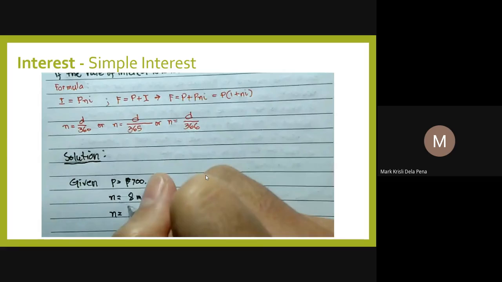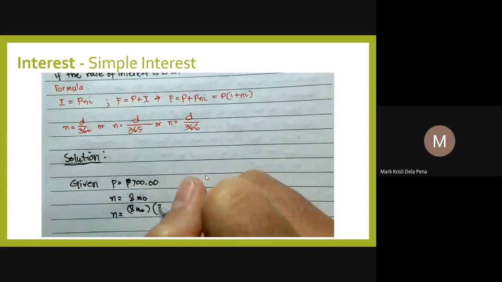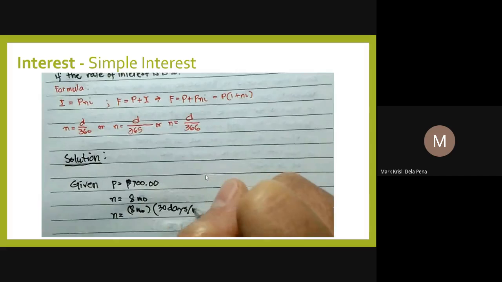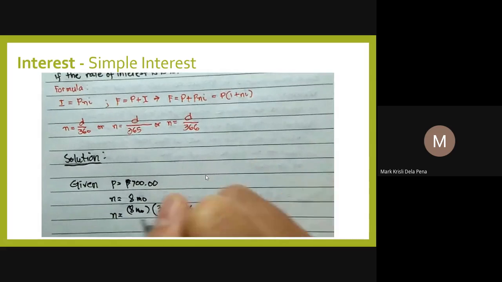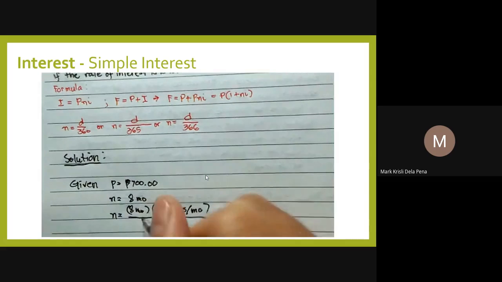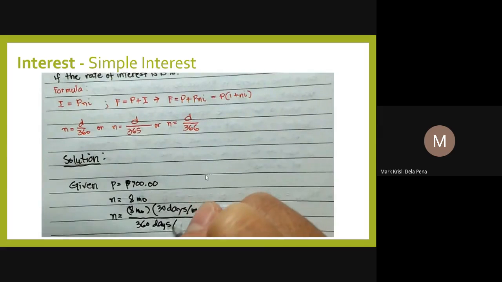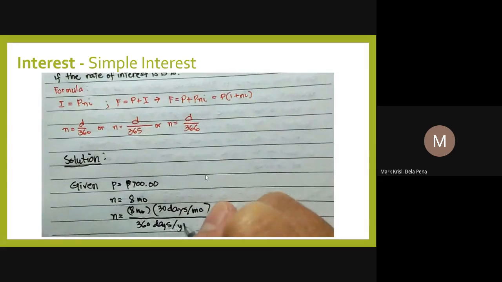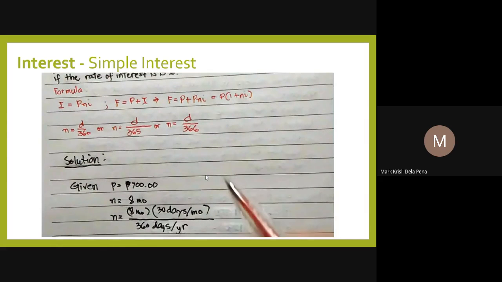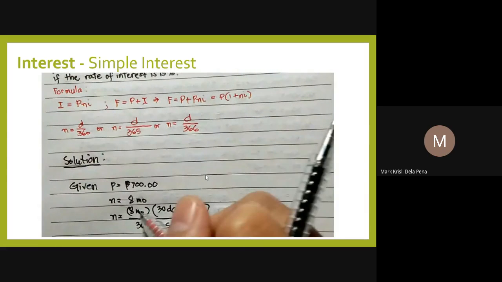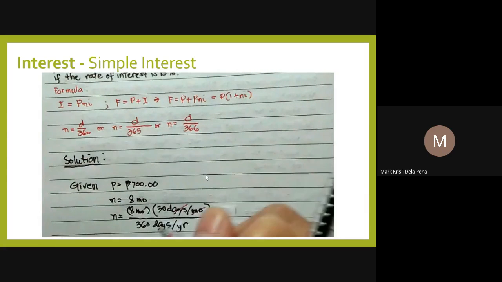So again, you can use the longer method. You can convert it into the number of days. So let's try that one. You'll have 8 months times 30 days in 1 month using Banker's year. In 1 year, in a Banker's year, there are 360 days. Then we can eliminate the common unit of measure, and what will be left is the year unit.